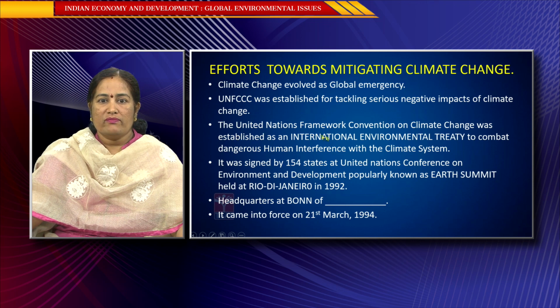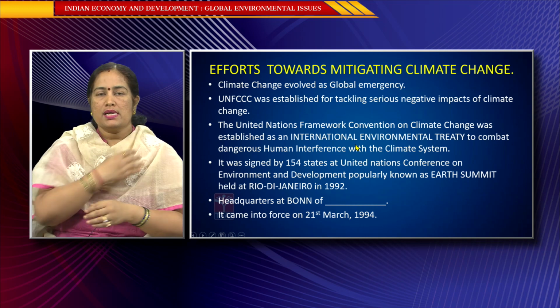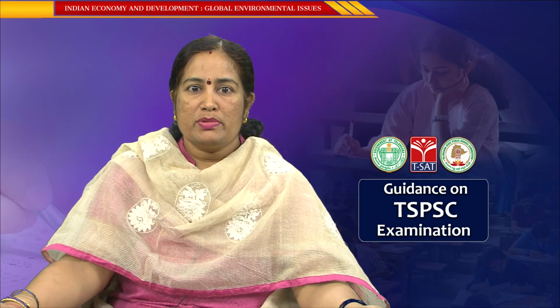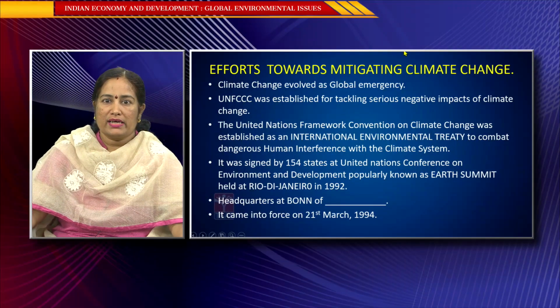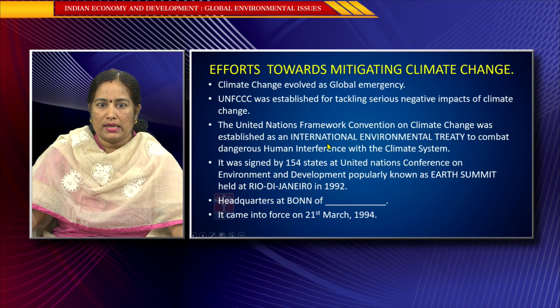The United Nations Framework Convention on Climate Change was established as an international environmental treaty to combat dangerous human interference with the climate system. Because of the rising economic development and growth process, human interference with the environmental normalcy has increased, and this human interference led to severe climatic change problem. So, for the purpose of mitigating or reducing the effect of the climate change, a treaty was made by the United Nations Organization, and that treaty is called the International Environmental Treaty in the form of UNFCCC.